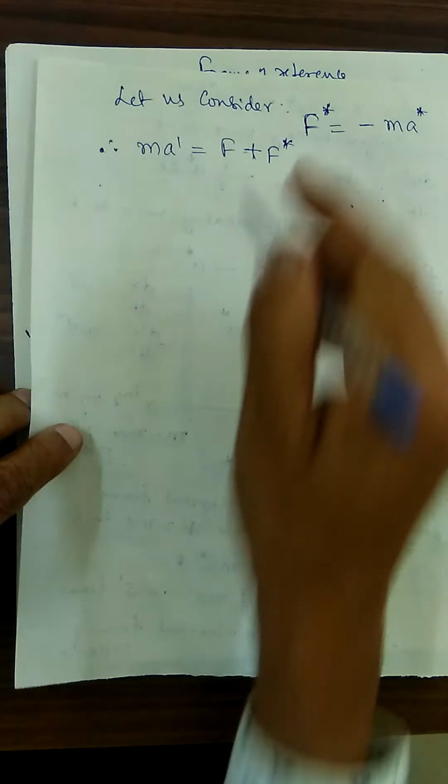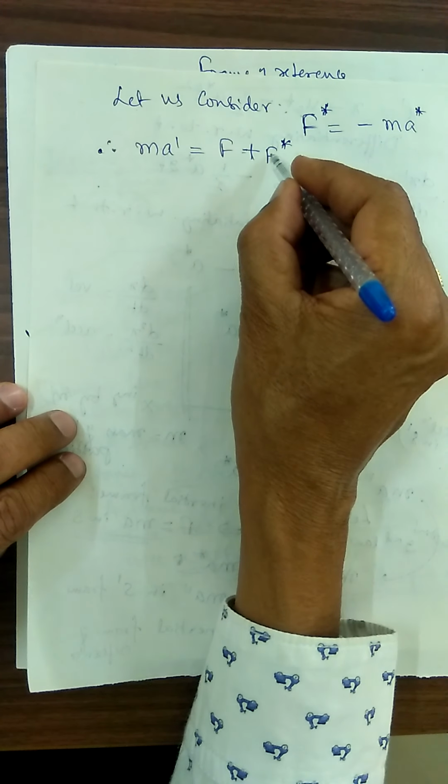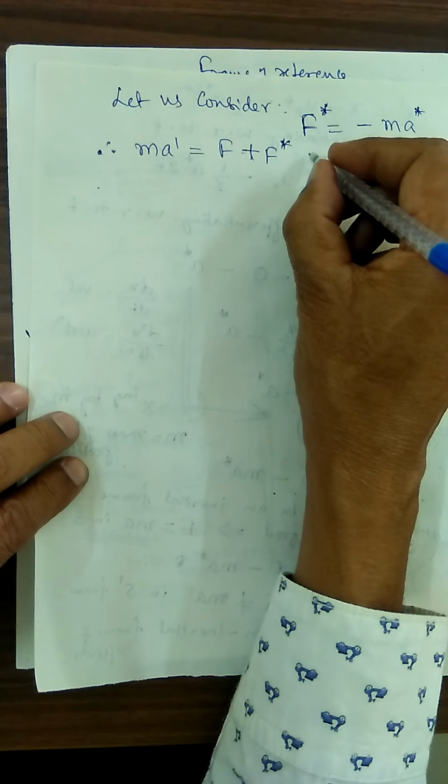So this is Newton's second law. Force plus force is a new force, and the new force is equal to ma dash.